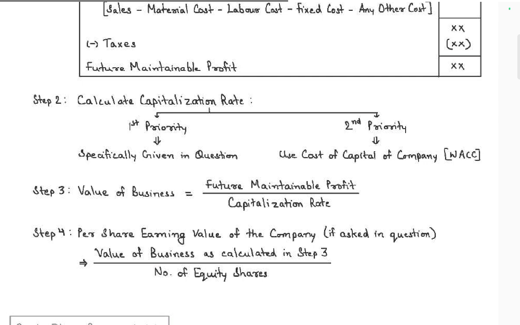Net operating income, NOI, by current market value is the capitalization rate. If we put the current market value on the income, we get the capitalization rate. Net operating income by market value of share, that is it.